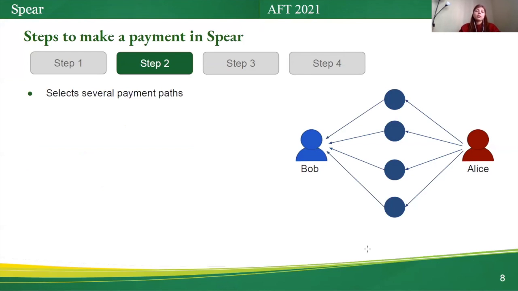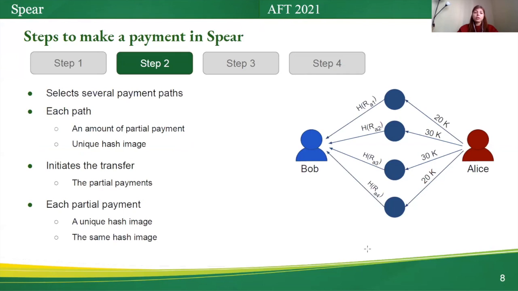In the second step of Sphere, Alice selects several payment passes to send partial payments to Bob. For each pass, she sets an amount of partial payment and a unique hash image. Then she initiates the transfer of the partial payments altogether. Each partial payment has a unique hash image chosen by Alice and the same hash image chosen by Bob.